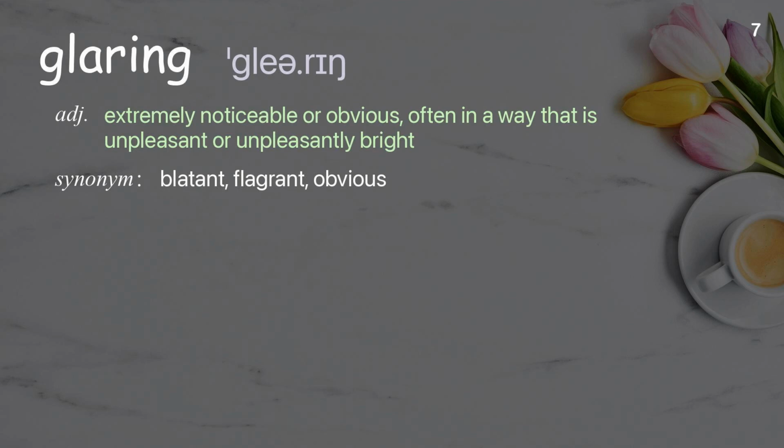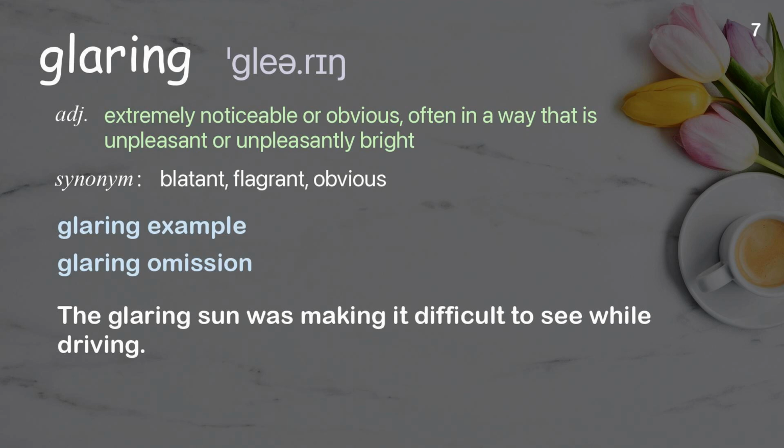Glaring. Extremely noticeable or obvious, often in a way that is unpleasant or unpleasantly bright. Examples: Glaring example. Glaring omission. The glaring sun was making it difficult to see while driving.